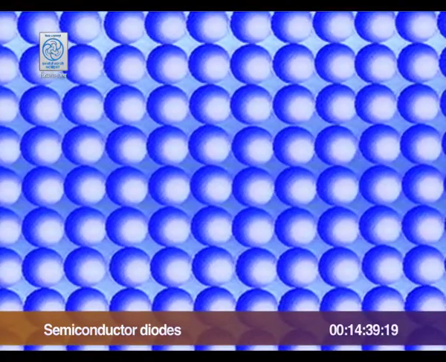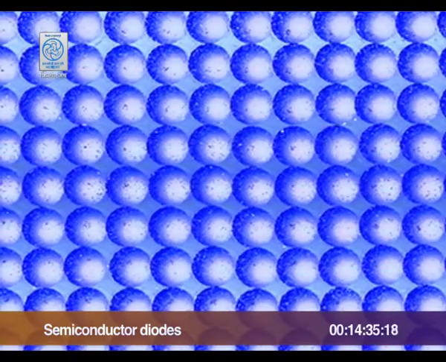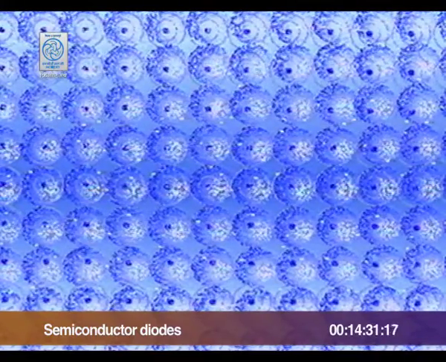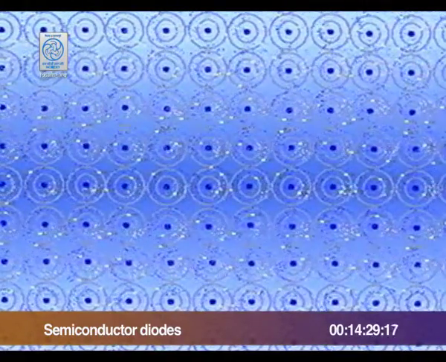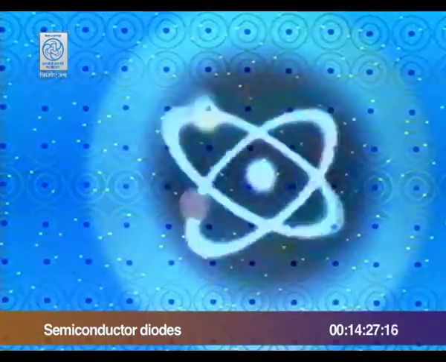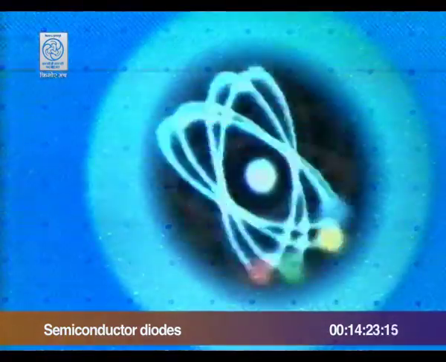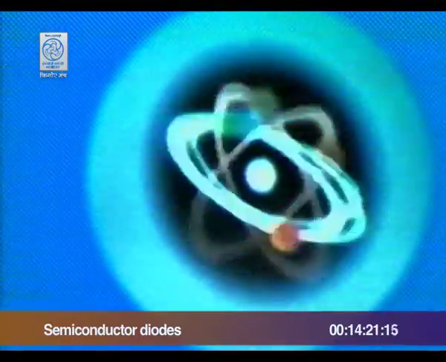You know that everything is made up of atoms, and atoms are made up of electrons, protons, and neutrons. The electrons move around protons and neutrons, which are located in the center, like the sun in our solar system.